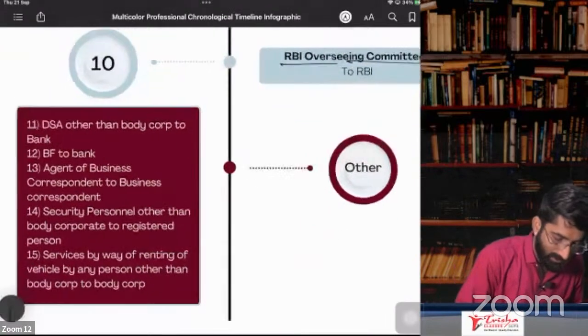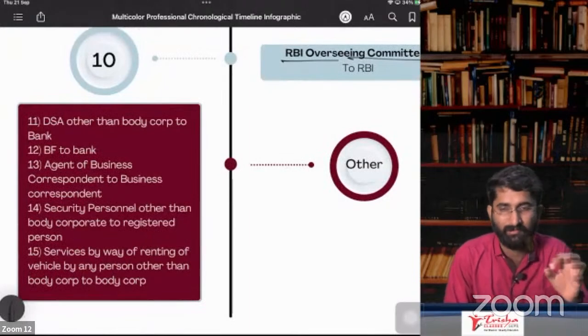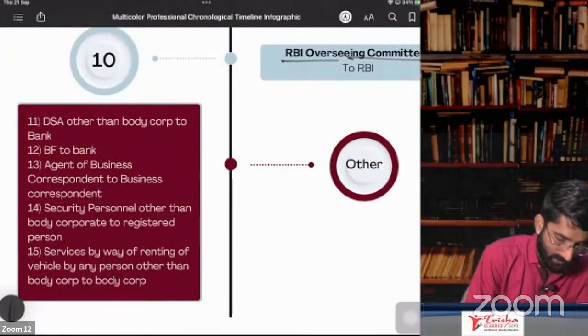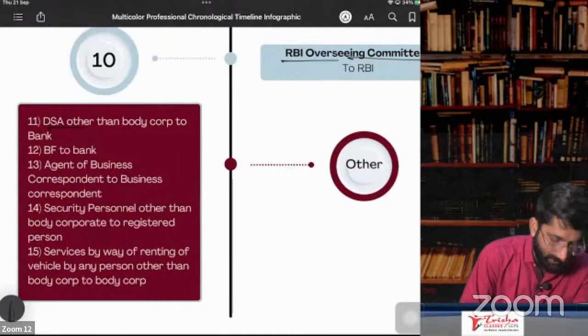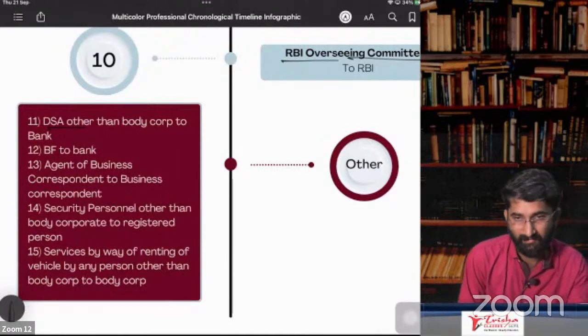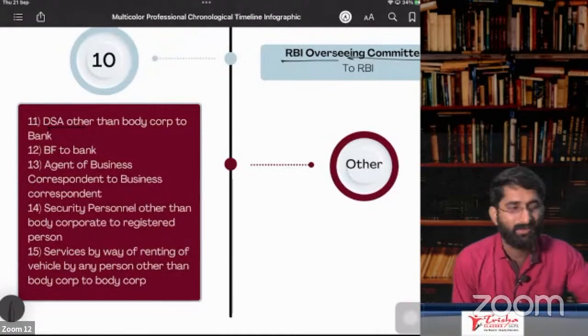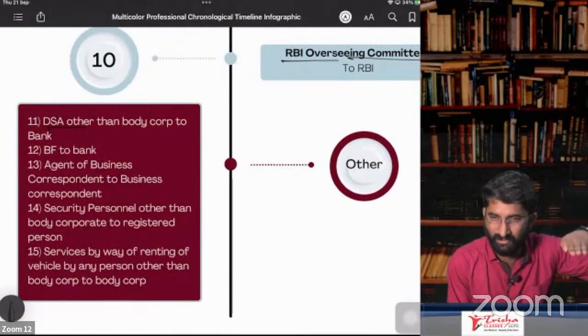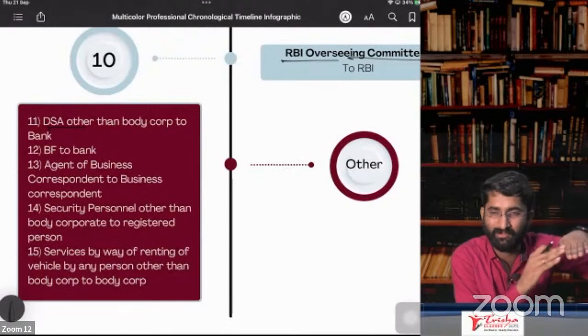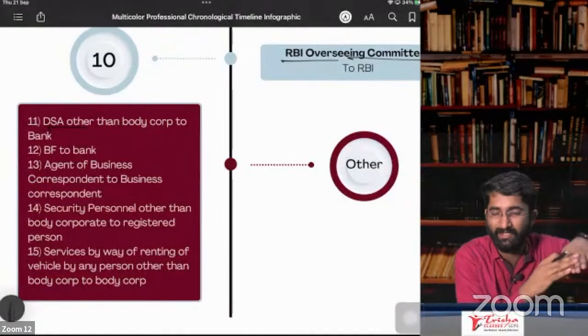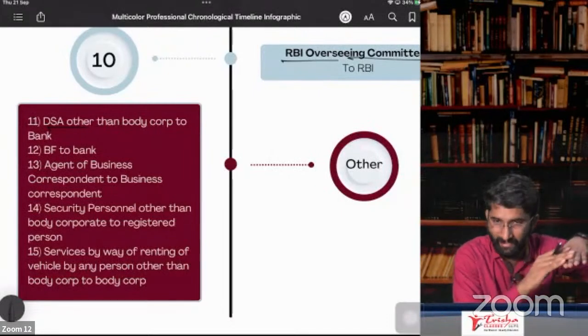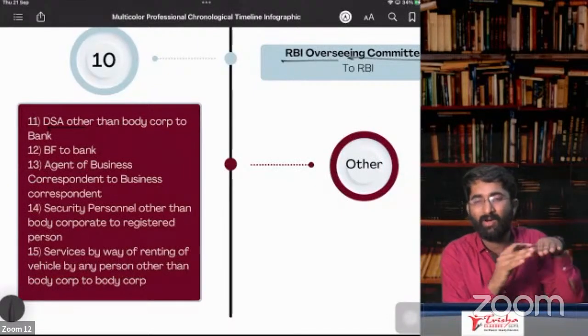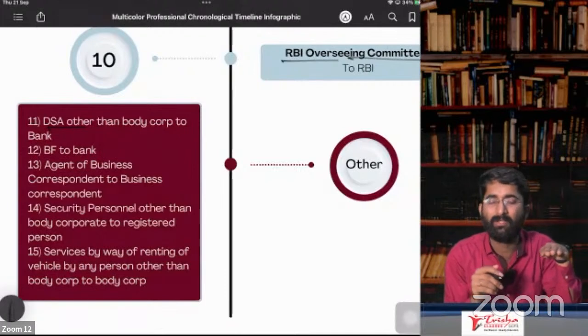Next, there are some other services. There are some small services, so we will discuss them fast. DSA. Who is DSA, sir? Direct selling agent. Here is an example. The bank's business is giving loans and collecting the interest. Now they are not selling the loans, sir. It is not possible to sell the loans.